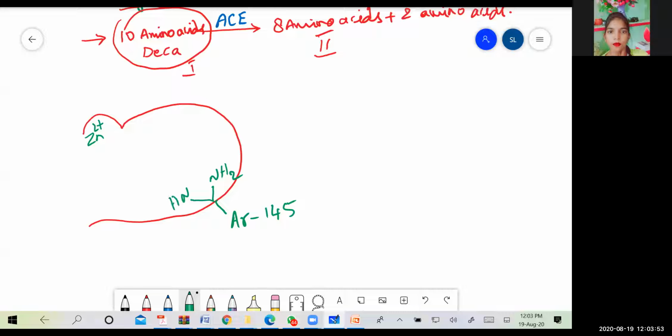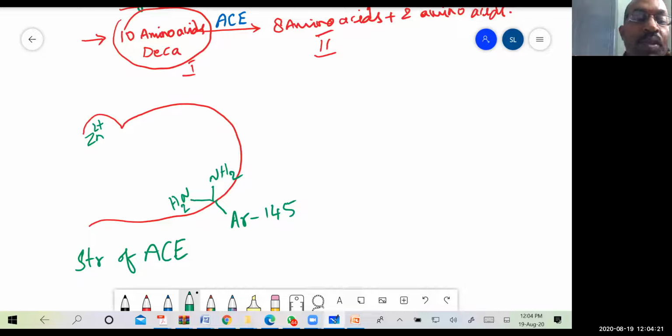Now can you tell me what enzymes are made up of? Enzymes are made up of amino acids. So there are a number of amino acids on this ACE enzyme. This is the structure of the angiotensin converting enzyme, the ACE enzyme. It has a zinc binding site, and it has another amino acid binding site, that is, it binds at arginine 145.